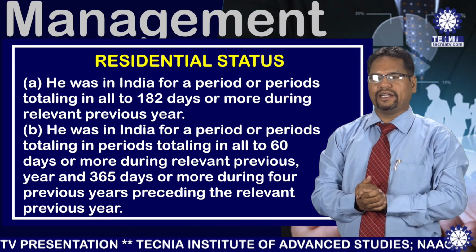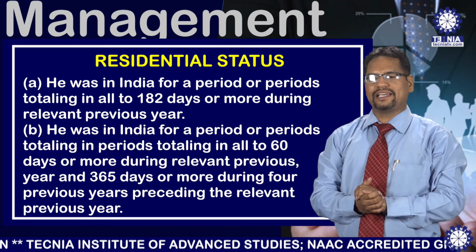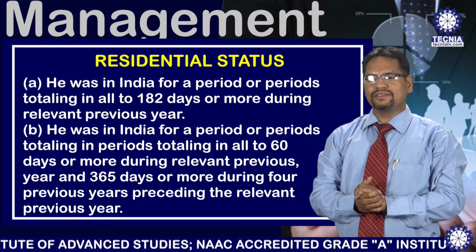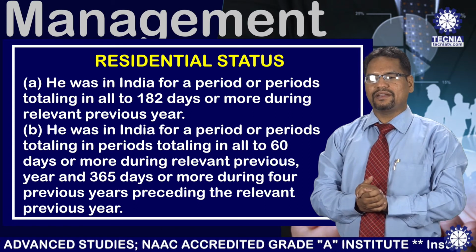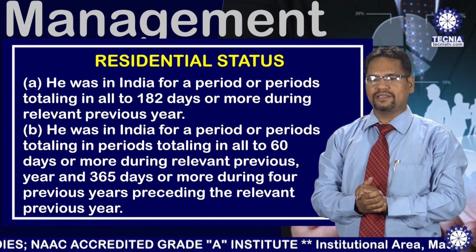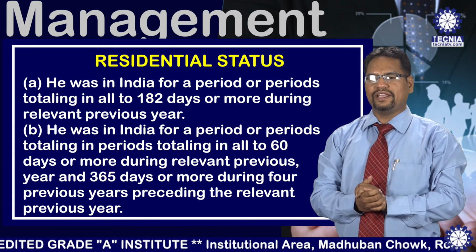So it is very important whenever we are talking about the exception cases. Under the exception cases, only one basic condition will be applied. A person must be resident in India or must stay in India for 182 days. Actually, we are talking about the resident in such conditions. So it is very important.